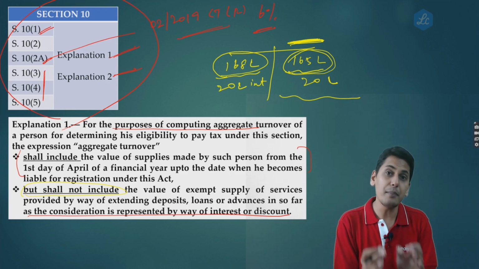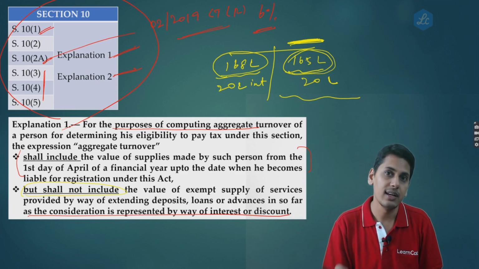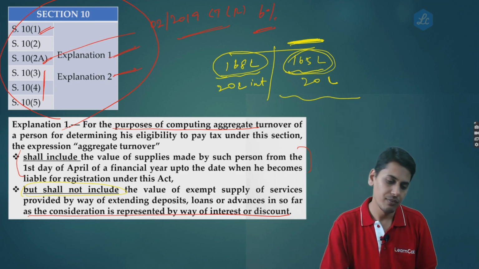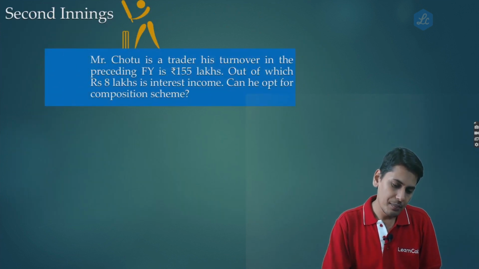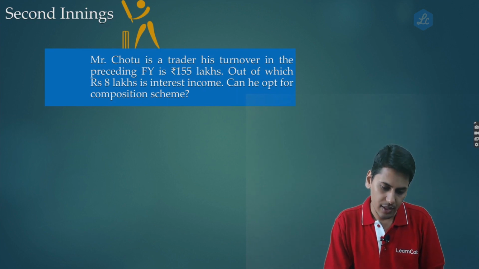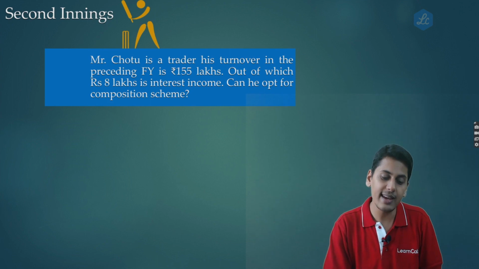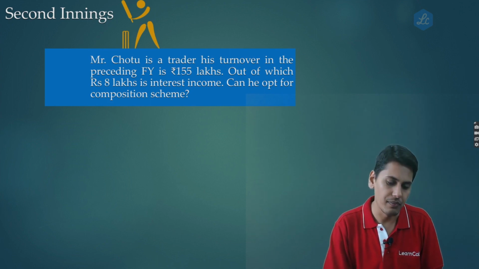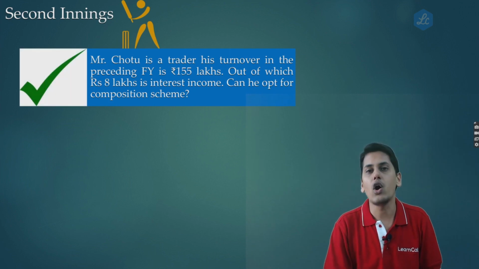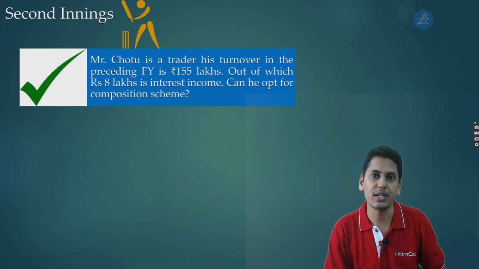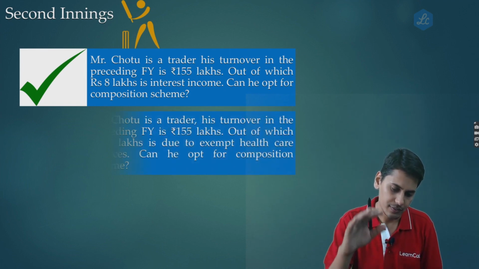So friends, here the same position has been imported in section 10 as well, by means of explanation 1, the second part. Let's take an example. Mr. Chotu is a trader. His turnover in the preceding financial year is 155 lakhs, out of which rupees 8 lakhs is interest income. Can he opt for composition scheme? The answer is yes, he can opt for composition scheme. By virtue of explanation 1 to section 10, he can choose to do so.